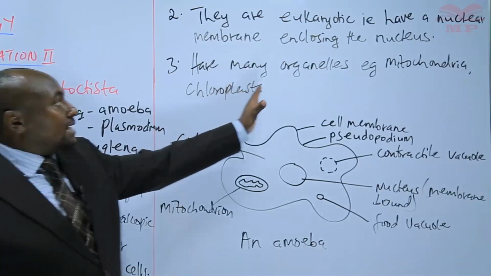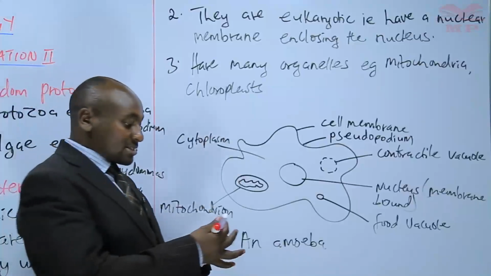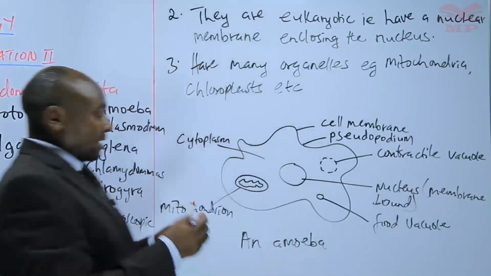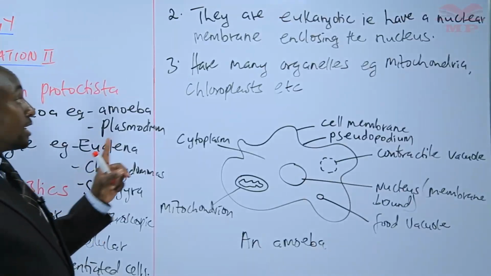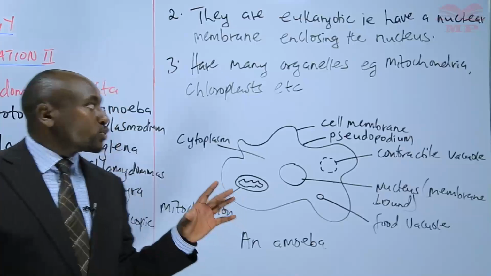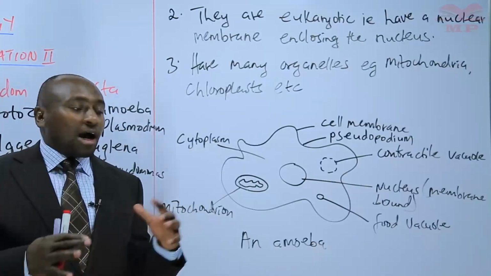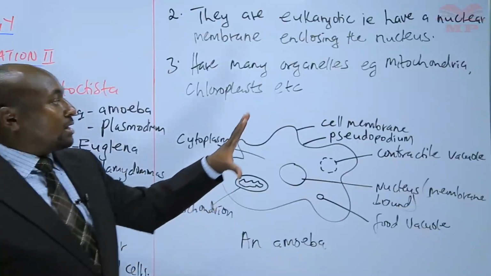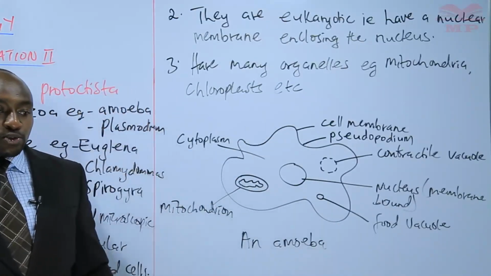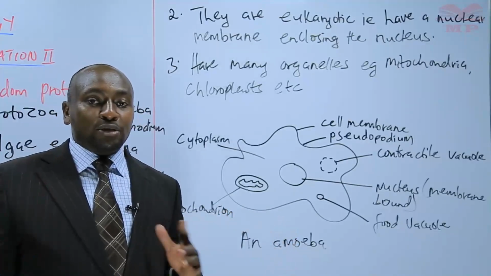Then we have also said that they have many organelles, such as mitochondria, chloroplasts, and many more, as can be seen from the diagram. But for the case of kingdom Monera, we only saw a few organelles. So it is important to understand how to compare between the kingdom Protista and the kingdom Monera so that you can understand the differences that exist between the two.